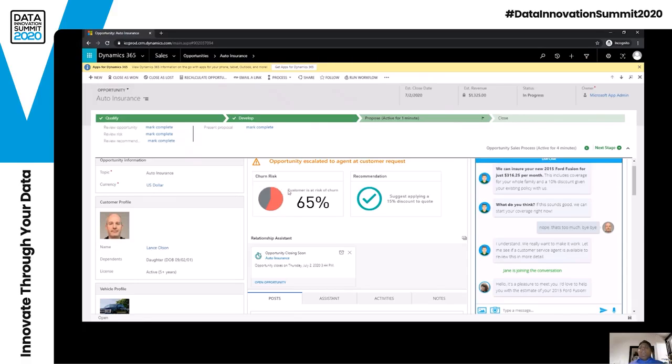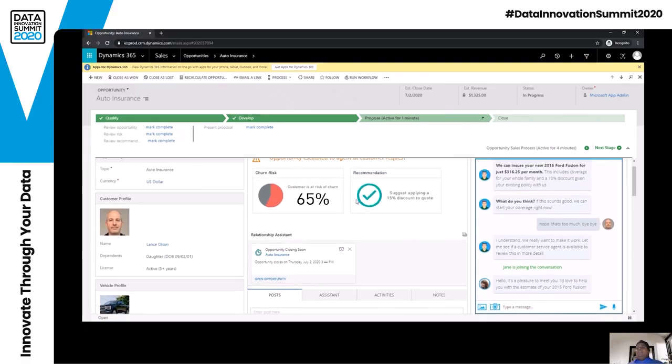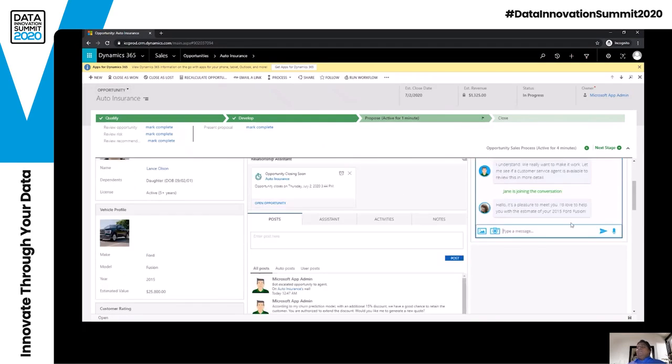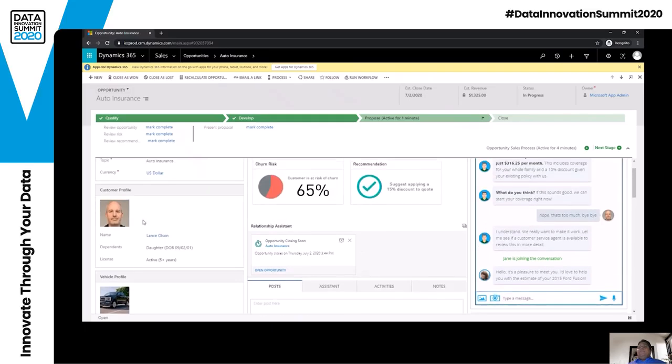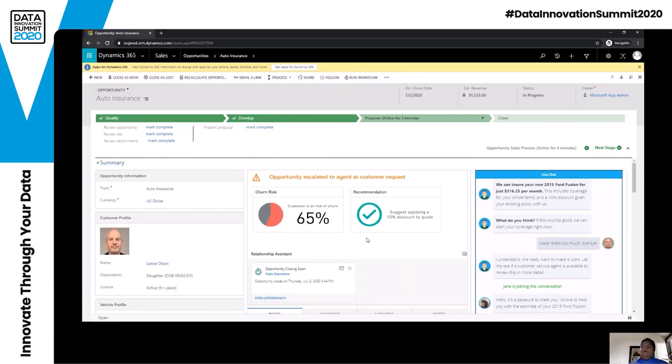One is the churn risk. The customer has a risk of 65% churn, and then there is a recommendation suggesting applying a 15% discount to the code. So Jenny actually got a tip from the system, from the machine learning models running at the back, and Jenny is now going to offer a 15% discount to this customer to convert. So Jenny can directly start chatting from here and try to get more information from this CRM. So this is how Jenny can go ahead and convince the customer to buy the insurance.